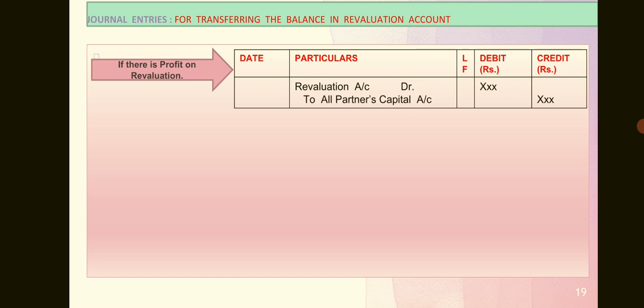We have to give the share to A as well as B who are going to carry on the business after C retires. At the same time C has also put his effort, so his share of profit also must be given. That is why we use the word All Partners Capital Account.